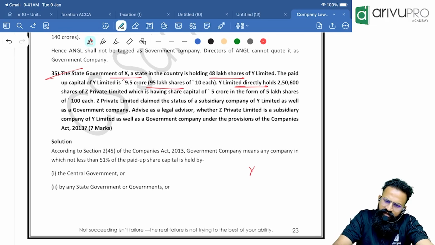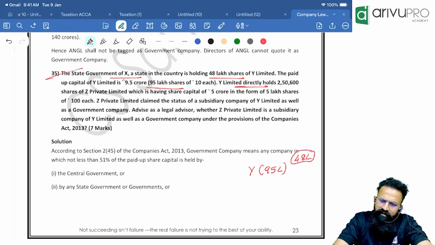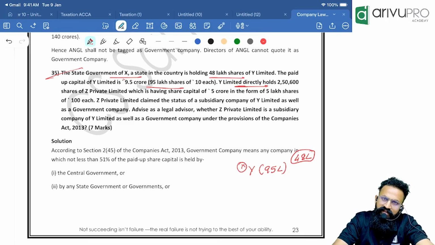There is Y Limited. The Y Limited totally has 95 lakh shares. In this, 48 lakhs are held by the state government, correct? Now I'll calculate, people. In 95, what is 51%? Directly I'll calculate that. 48.45 is considered as, people, 51%. Correct? So this is not a government company, first thing.